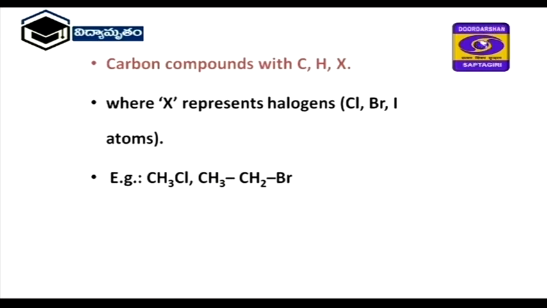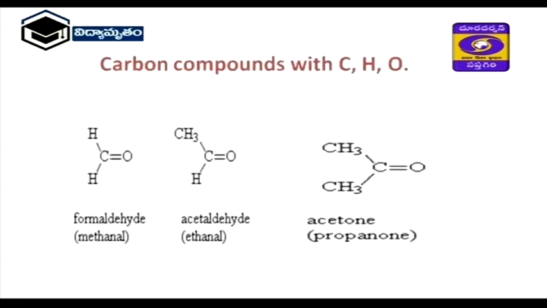Here X is indicating halogens, that is chlorine, bromine, iodine. So, one example is methyl chloride. Here R is methyl, ethyl, propyl, butyl. So, these are simply indicated with a letter R or R dash or R double dash. Here methyl chloride, ethyl chloride, propyl chloride, like this ethyl bromide. So, these are all compounds of carbon with hydrogen and halogens.